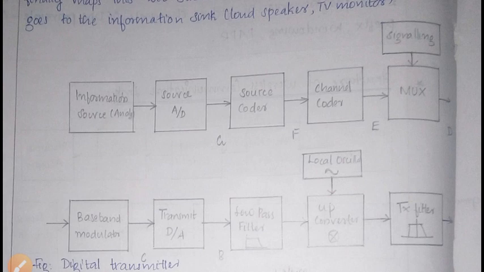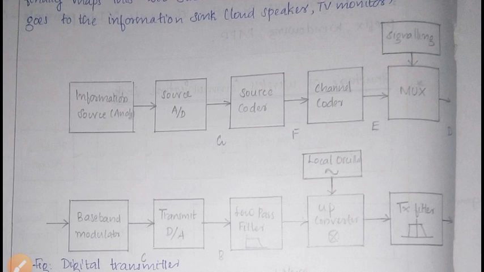Here in this mux, it produces a data stream of 182.4 kilobits per second due to multiplexing of various signals.